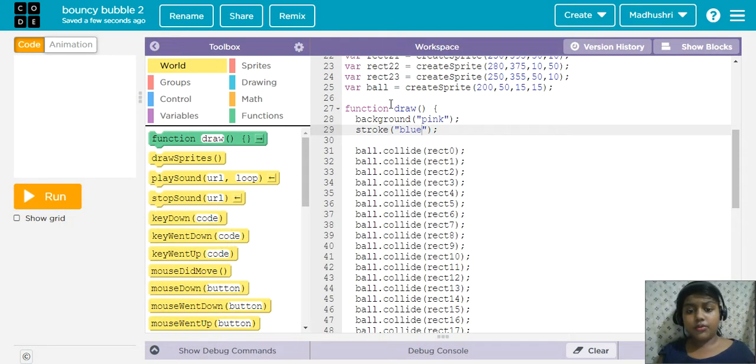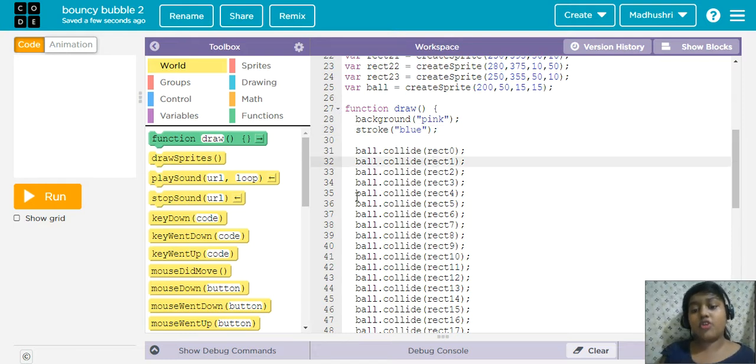Do you know what collide is? Collide is to attach. See, this is the obstacle and this is the ball. The ball will come like this and it will attach. If you want to move like this, it won't go through, and it will not push like that. So ball dot collide rectangle 0, ball dot collide rectangle 1, ball dot collide rectangle 2. There are many things to do.